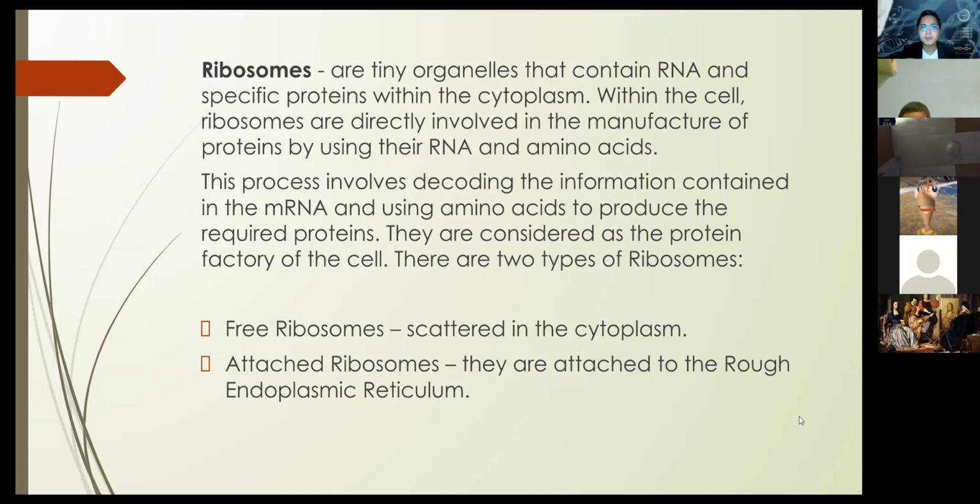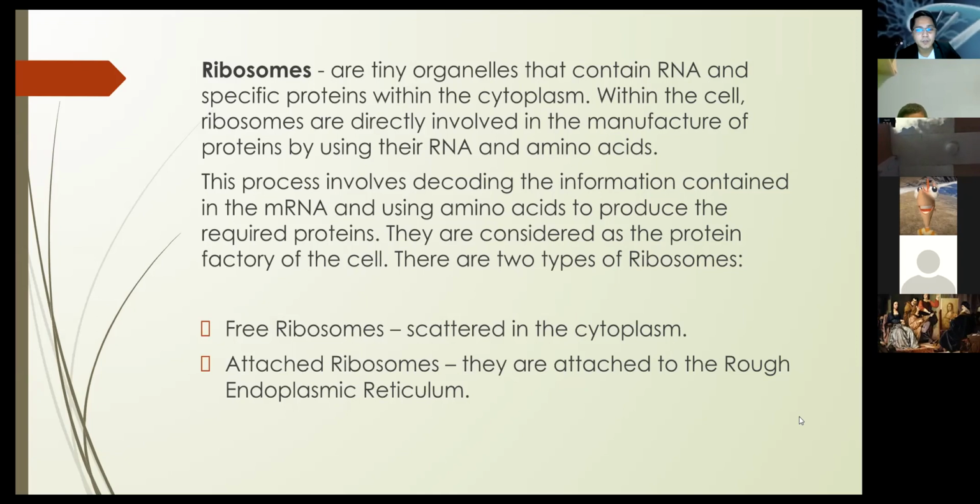There are two types of ribosomes based on where they're located. We have free ribosomes. They're scattered in the cytoplasm. That's why they're called free ribosomes. The second one is the attached ribosomes. When we say attached ribosomes, they're attached to the endoplasmic reticulum.